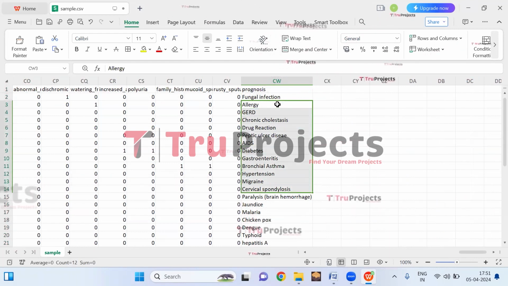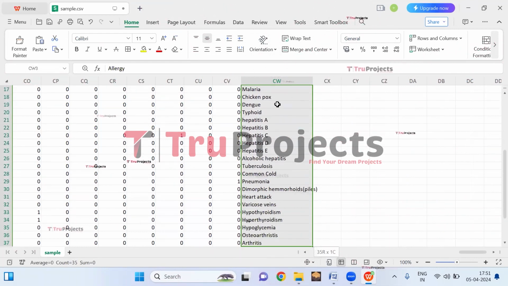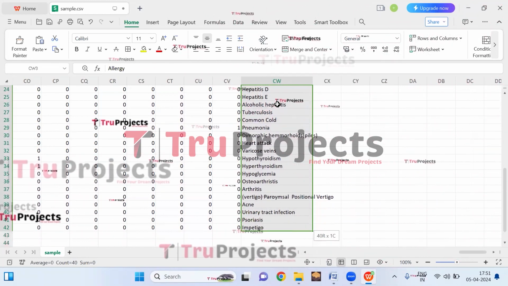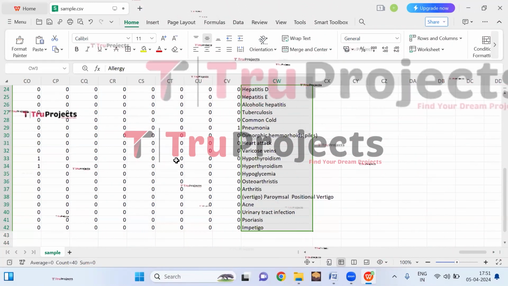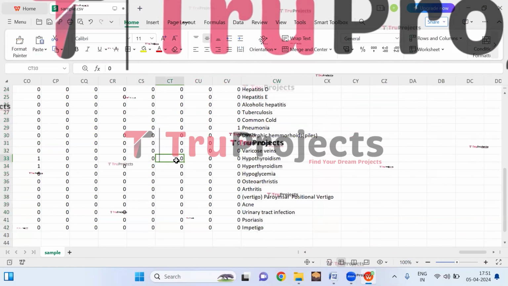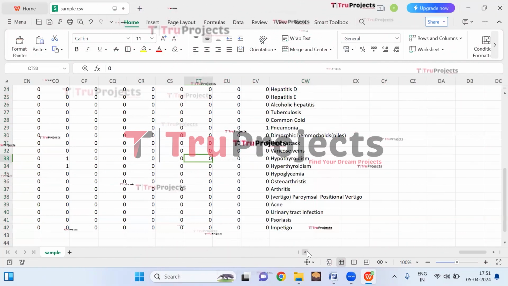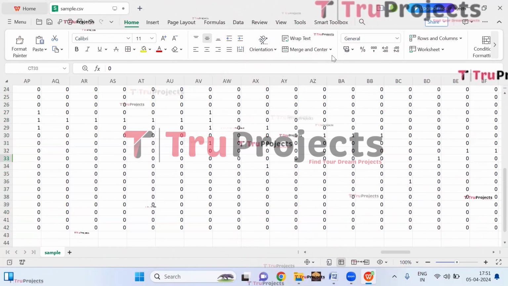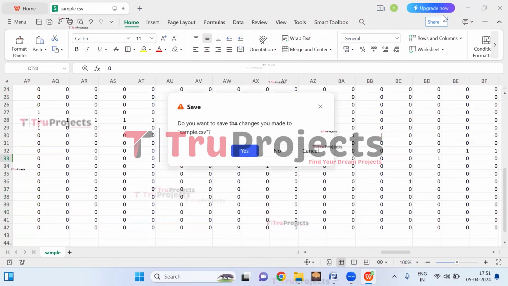And here we can see the different diseases. Based on the symptoms provided, the disease will be predicted. The maximum symptoms which can be provided in the front end are 5. So these are the test cases which we will use during the execution. Now close this data set.